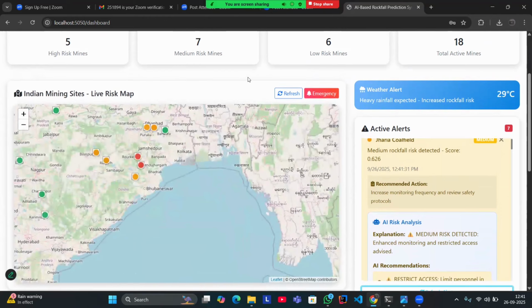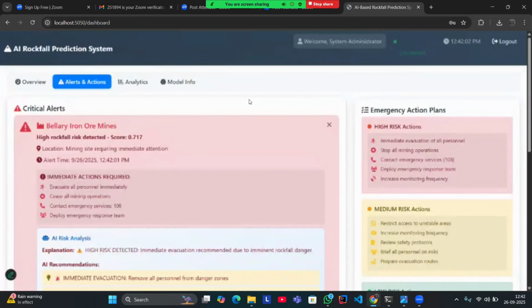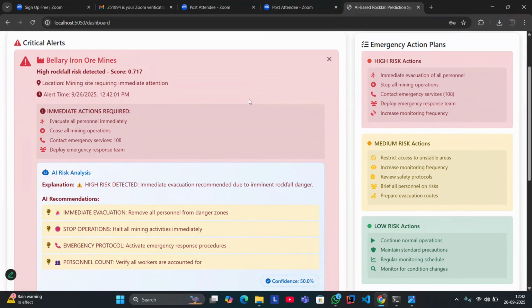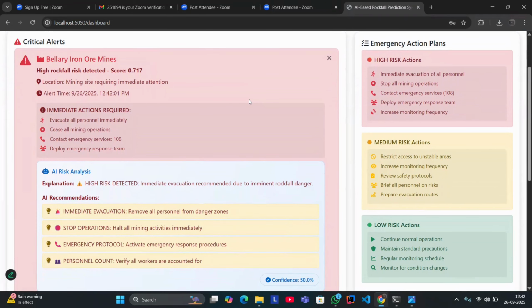Then coming to the next tab, that is alerts and actions. The alerts and actions tab shows the critical alert mines specifically, then the medium alert mines and the low alert mines. Beside that, we also have emergency action plans that the people present at the mine should follow according to their mine risk.